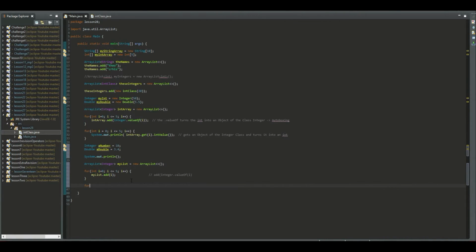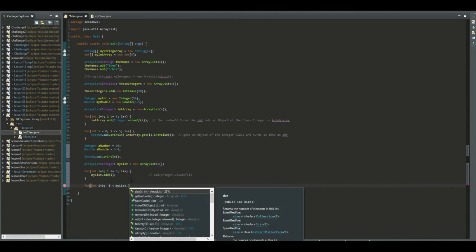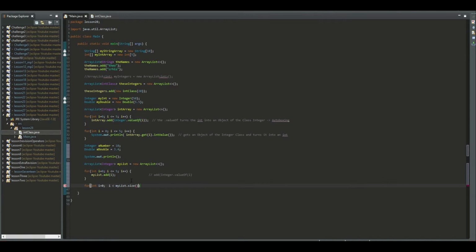And in order to print it, we can also do it the easy way. Here we will say myList and then size. If it was an array, we would use the length property, but here it is an array list, and we use the method size.